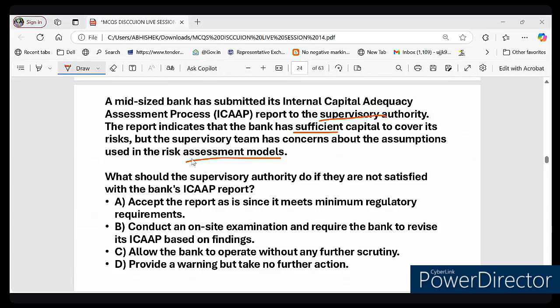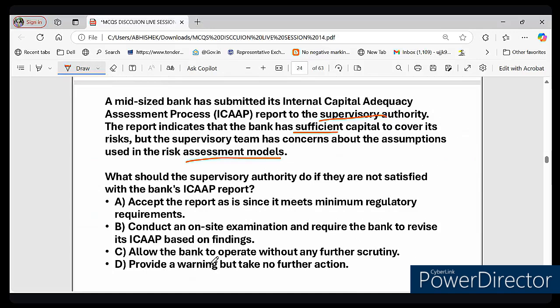So earlier, the bank submitted the ICAAP report regularly, and the report shows that the bank has enough capital to cover its risk, but the supervisor noticed that some assumptions in the risk model do not seem reliable, right? So let's see the options that we have. What should the supervisory authority do if they're not satisfied with the bank's ICAAP report? Option A, accept the report as it meets the minimum regulatory requirement. Option B, conduct an on-site examination and require the bank to revise ICAAP based on findings. Option C, allow the bank to operate without any further scrutiny. Option D, provide a warning but take no further action.